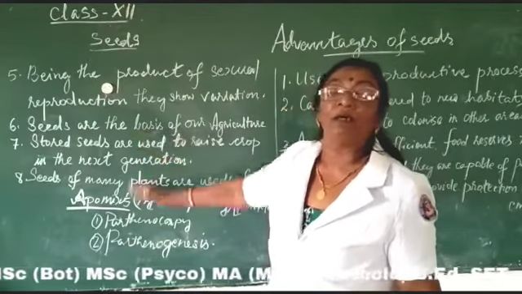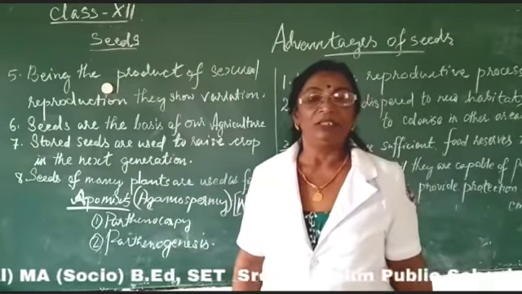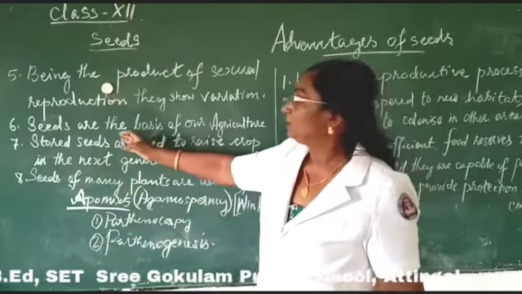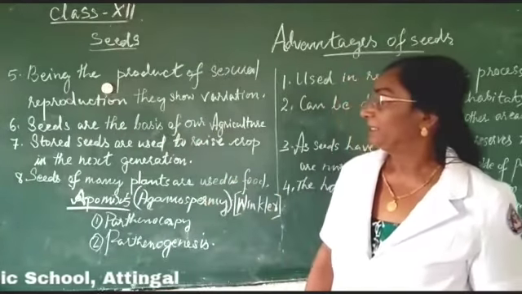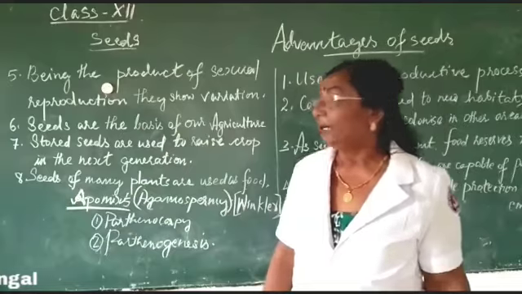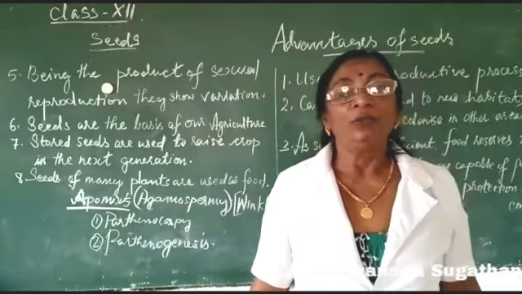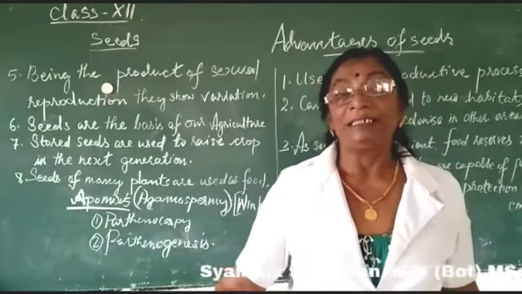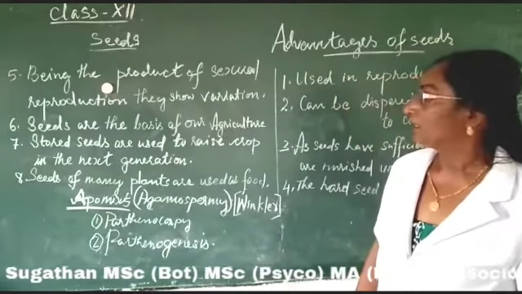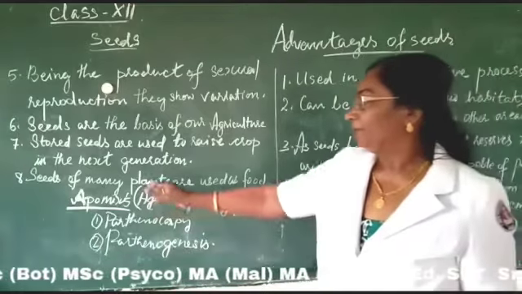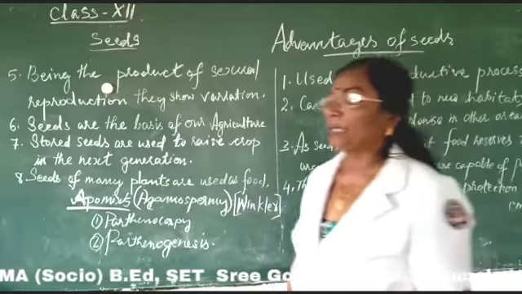The next point is that seeds of plants are the basis of our agriculture. Good variety seeds are the source of our agriculture. Stored seeds are used to raise the next generation plant, that is, the crops in the next generation. And the last point is that seeds of many plants are used as food.